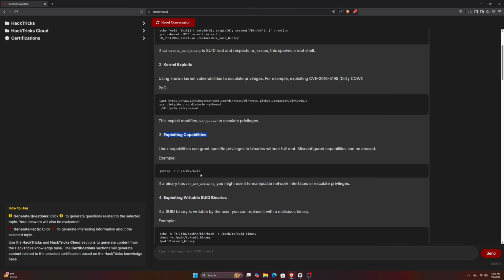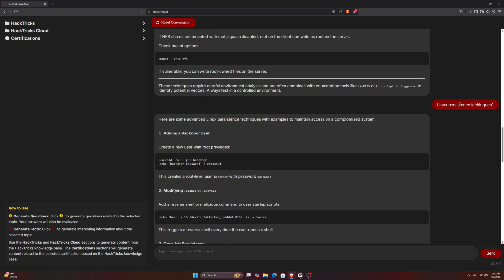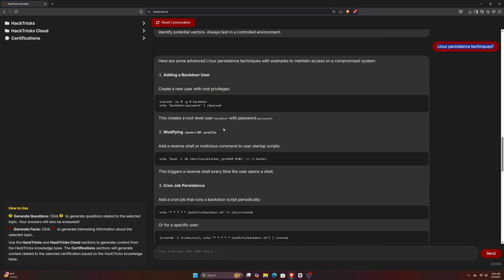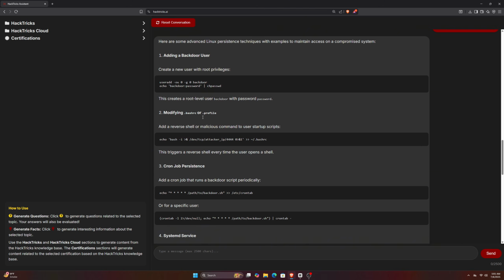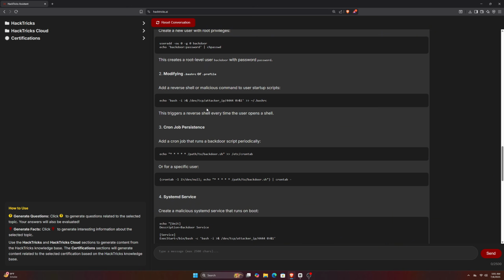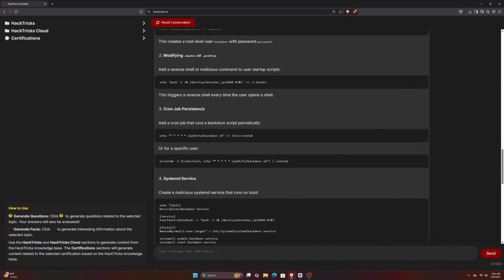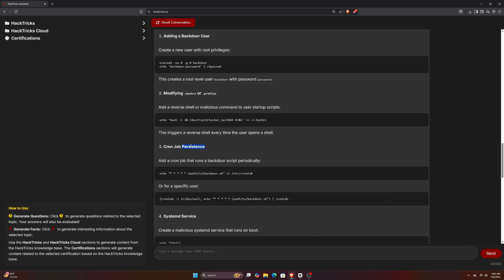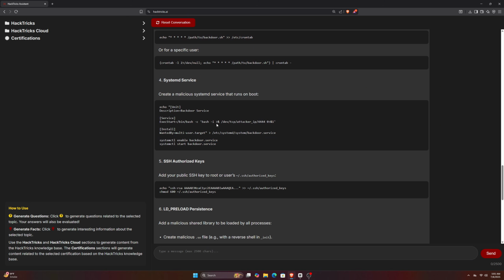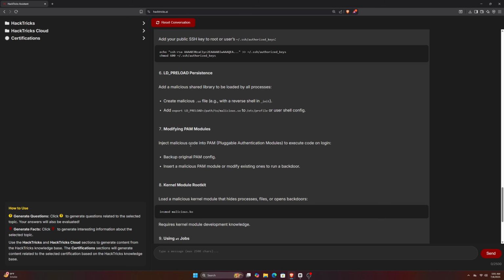After that, I asked it for different Linux persistence techniques, and it instantly started generating results. Since this tool is made specifically for tasks like this, it doesn't deny requests or give warnings. It just gets to the point. Persistence means gaining long-term access to a system, like installing a backdoor that lets you return even if the victim restarts the computer. There are multiple ways to do this, and a few are listed here, like adding a backdoor user, using cron job persistence, and more. These are actual techniques used in real-world attacks, so that means it's definitely working.